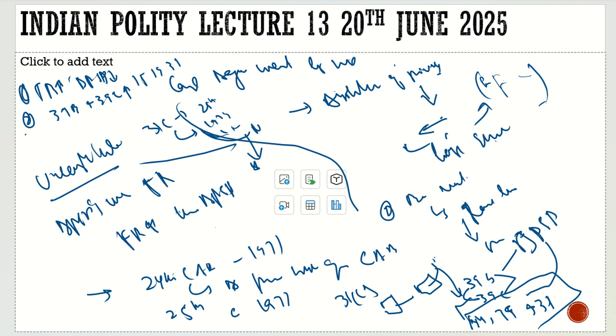But in the Keshwananda Bharati case, it was highlighted that even though it is constitutional, judicial review will always remain there.